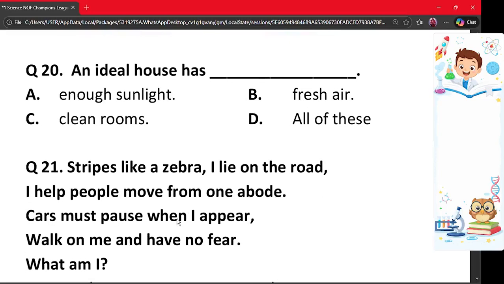Our next question is question number 20. An ideal house has dash. A. Enough sunlight, B. Fresh air, C. Clean rooms, and D. All of these. The correct answer is option D. An ideal house should have sunlight, fresh air, and clean rooms to keep people healthy. Therefore, option D is the correct option.